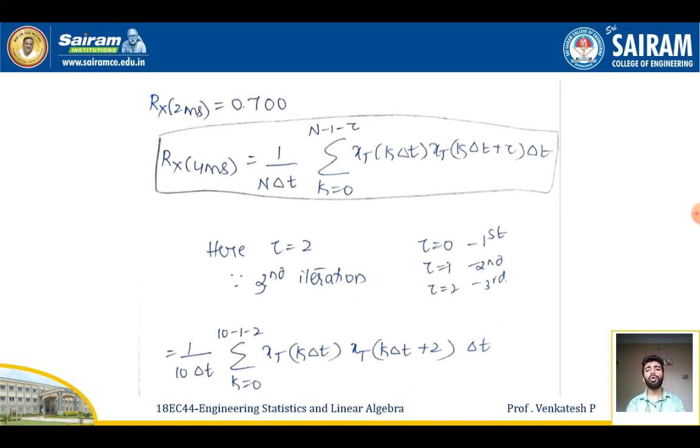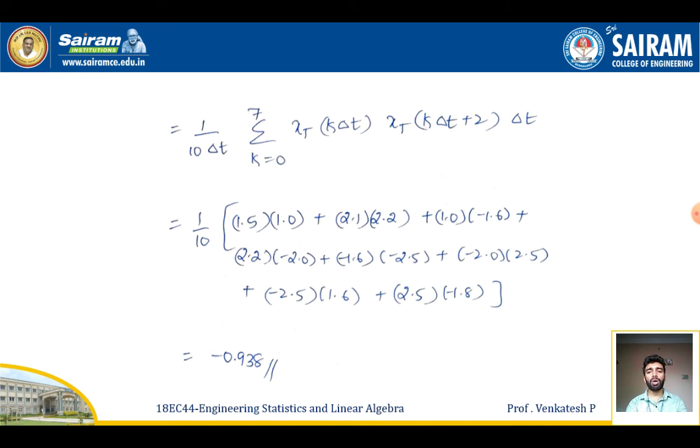I got it. So the last case is the third iteration, that is Rx of 4 meters. I'm going to replace tau equal to 4 here. If I replace that value in the formula, I'll be getting 1 by 10 into 2 meters, summation k from 0 to 10 minus 1 minus 2, x of k delta t, x of k delta t plus 2 into delta t. On replacing all the values of delta t, the equation is 1 by 10 delta t, summation k from 0 to 7, x of k delta t, x of k delta t plus 2 into delta t. On simplifying this, I'll be getting the value minus 0.938, which is the required solution.